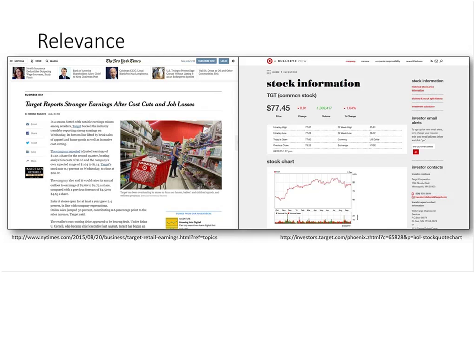Whereas the other website is an article from the New York Times from, I believe, last year that is talking about earnings reports and job losses. Now, it does mention a little bit of their stock information, but really the information as a whole is not as relevant as the information from Target that is on the right.